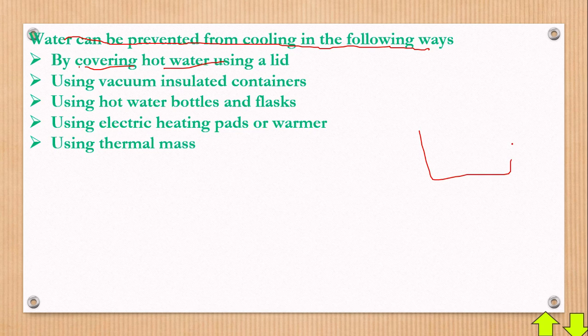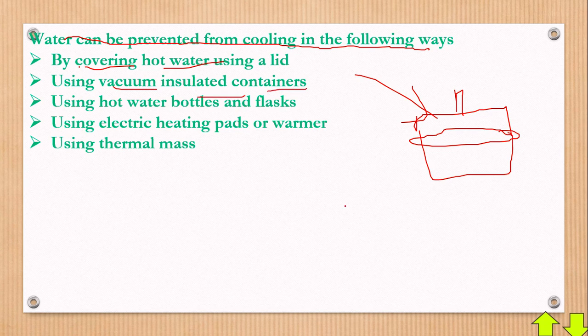Yes, you all know that when you have a saucepan and you boil your water, you come and cover this water here using a lid, so that the water doesn't become warm or not allow air to go and make it cool down. Then using vacuum insulated containers. So vacuum insulated containers are more like this, whereby even the cover itself is vacuum insulated.